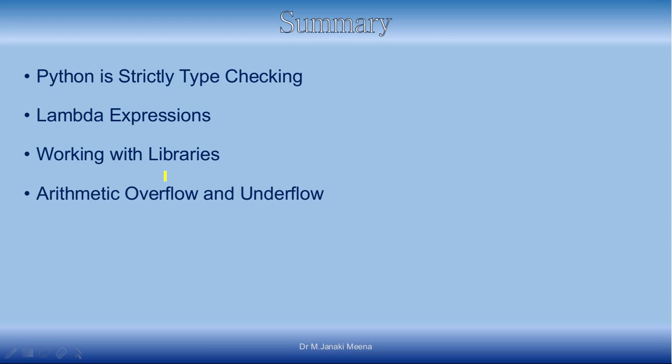And then we discussed working with libraries. Instead of importing the entire library, if you import only the functions which are required, a lot of memory can be saved and the execution speed can also be increased. Though Python has very good memory and a very good way of handling numbers, arithmetic overflow and underflow can occur when the limits are exceeded. Arithmetic overflow is represented by INF and underflow is represented by 0.0. There is no specific way to indicate underflow. That's what we discussed in this session. Thank you.